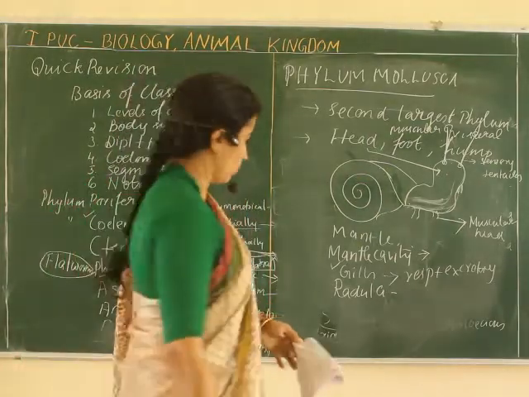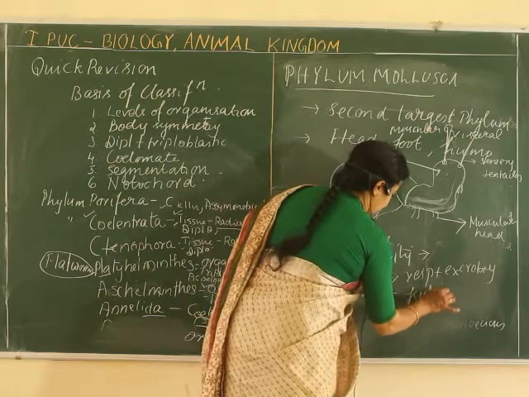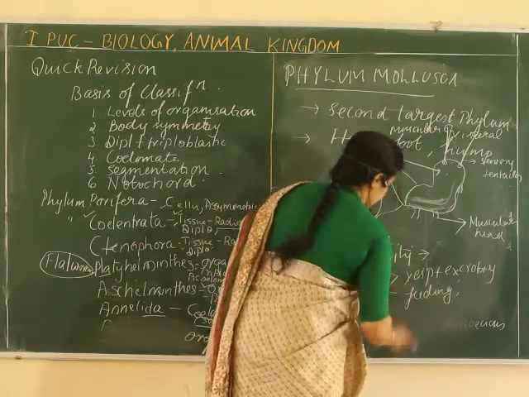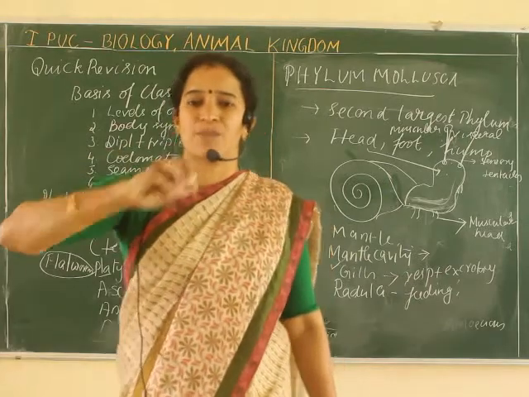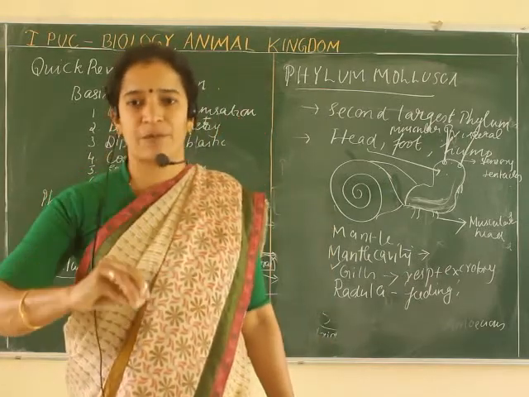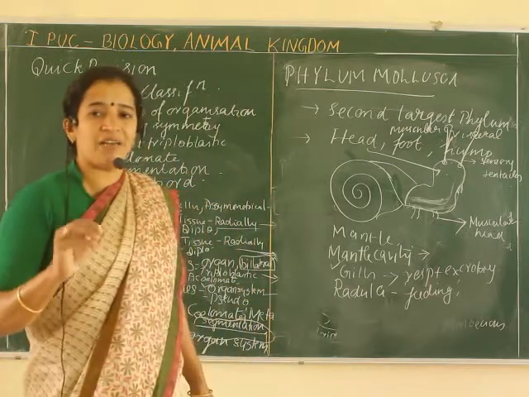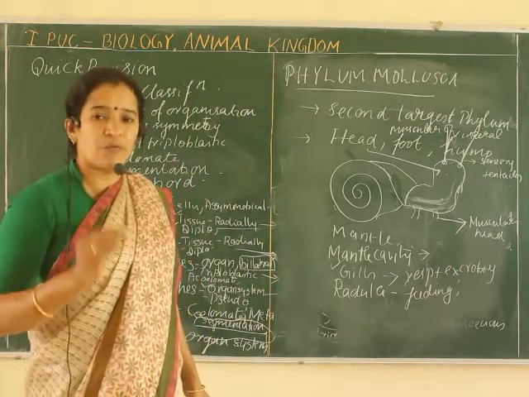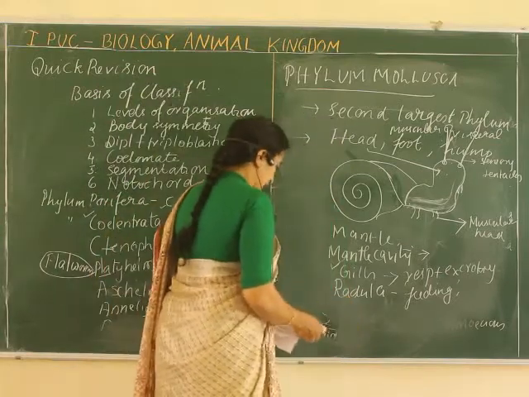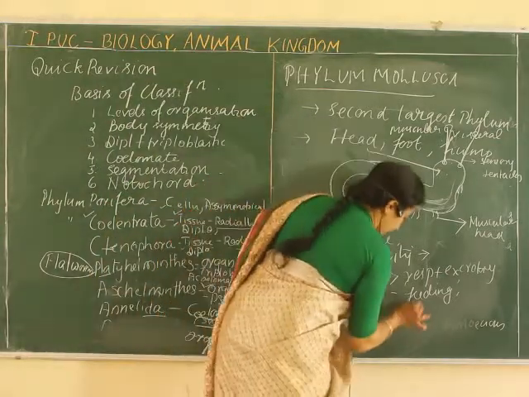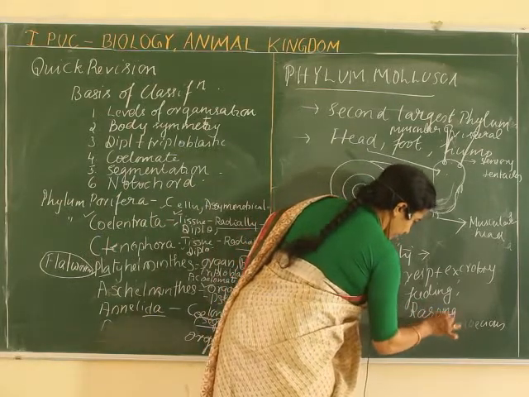Just as our hands help to take food into our mouth, likewise the radula is the organ which helps to feed food into the mouth. Radula is a rasping organ, so another name for this is a rasping organ.